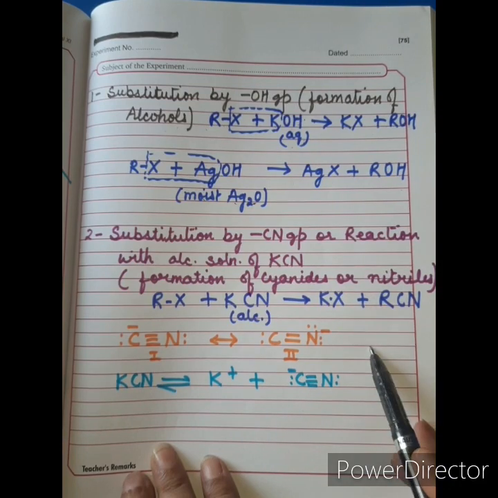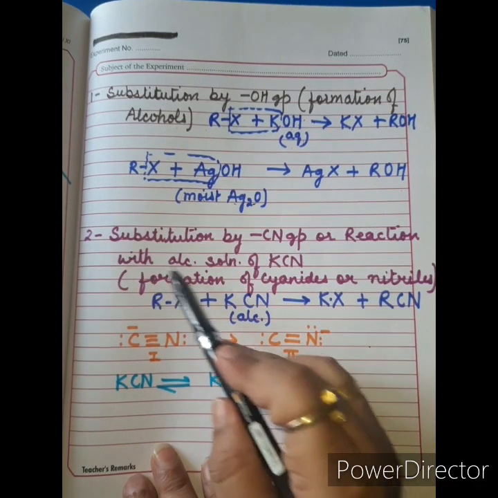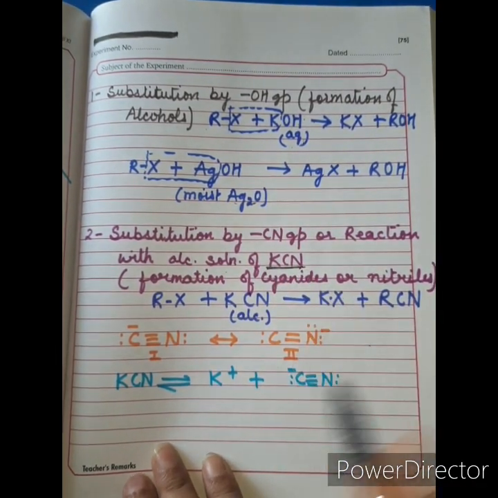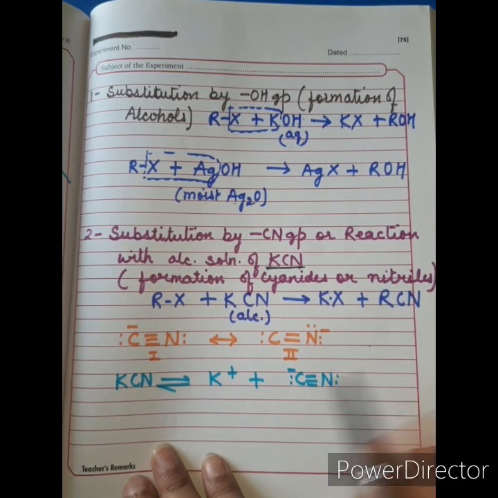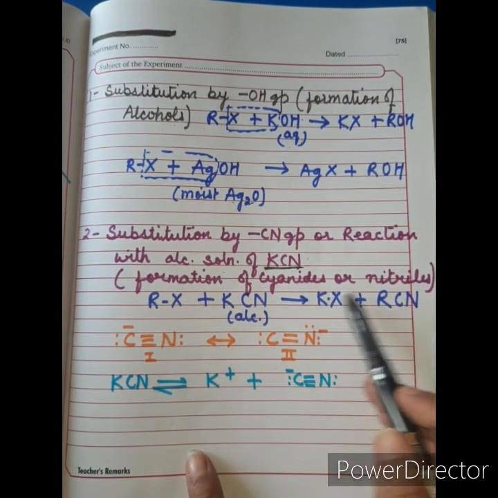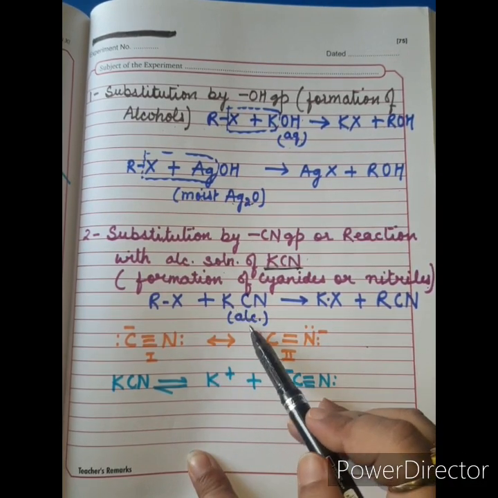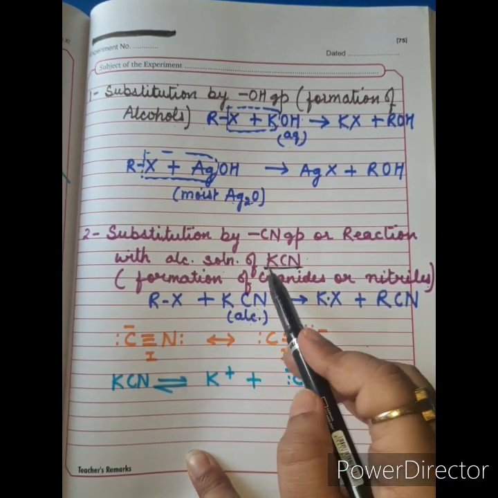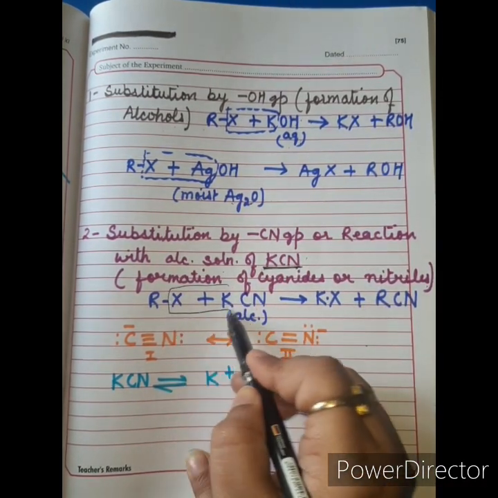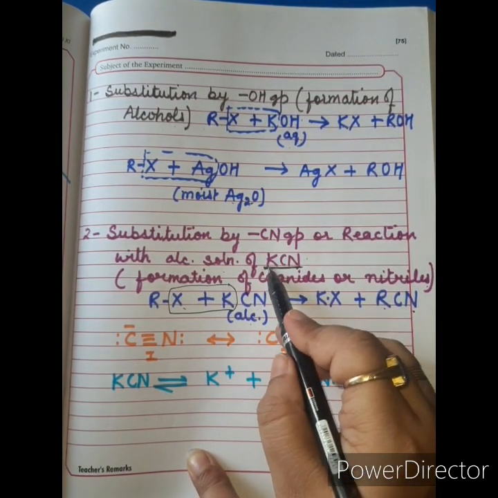Now the second reaction in this series is substitution by CN group or reaction with alcoholic solution of KCN. Remember, KCN only, not any other cyanide compound, only KCN, or it can be called as formation of cyanides or nitriles. In this reaction, alkyl halide is made to react with alcoholic solution of KCN, only KCN, alright, and then formation of KX, removal of KX and formation of RCN. Clear?